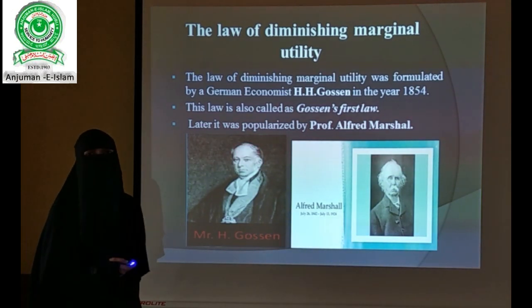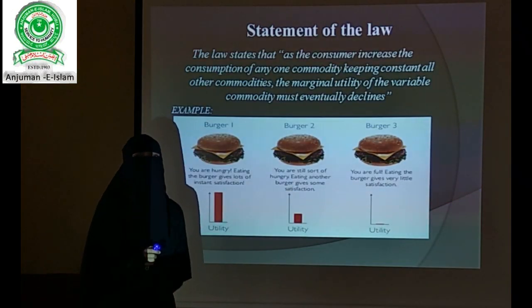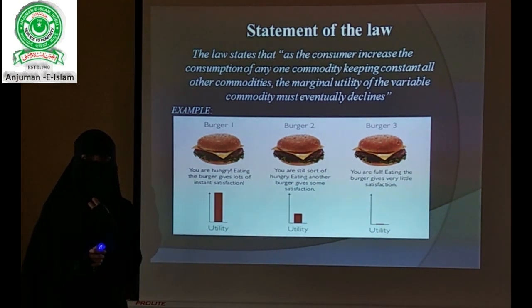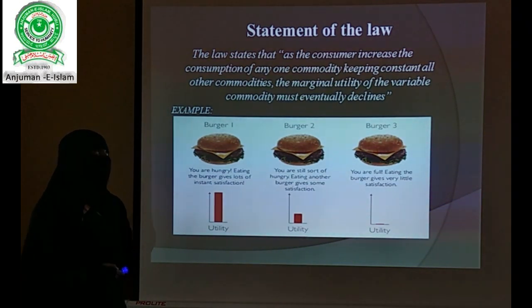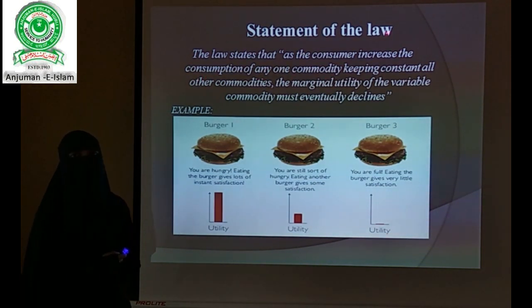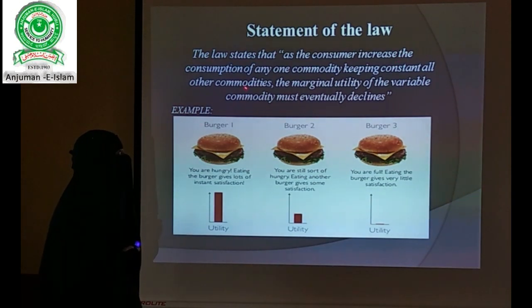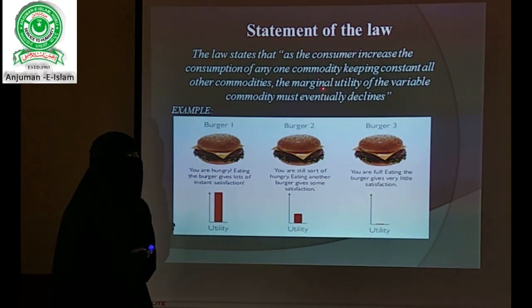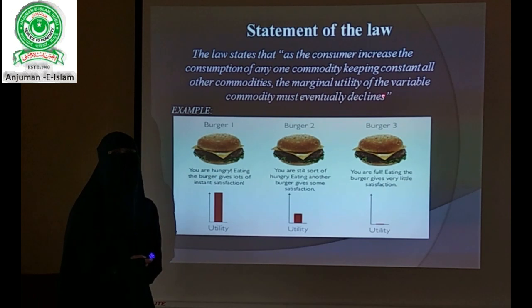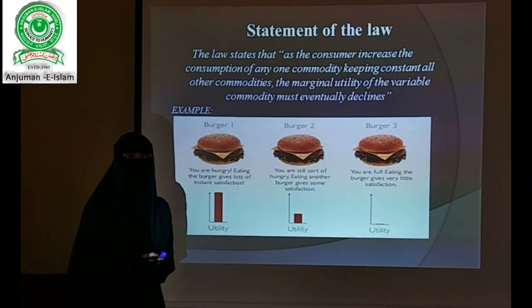The next thing, what is the statement of the law? We know that theories or laws are always based on some statements which have been given by economists. So the statement of the law has been given. The law states that as the consumer increases the consumption of any one commodity, keeping constant all other commodities, the marginal utility of the variable commodity must eventually decline.